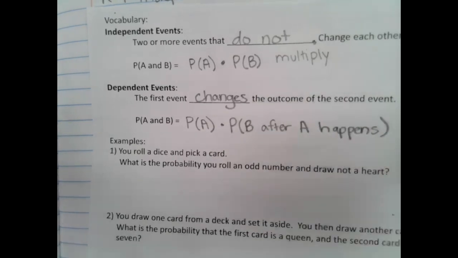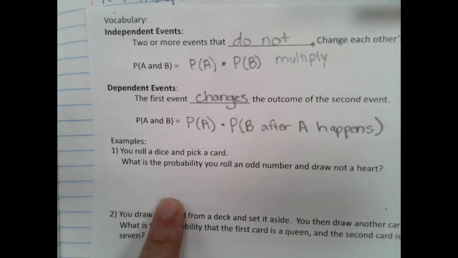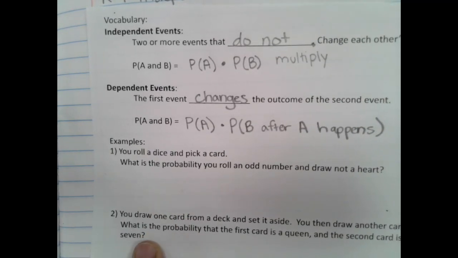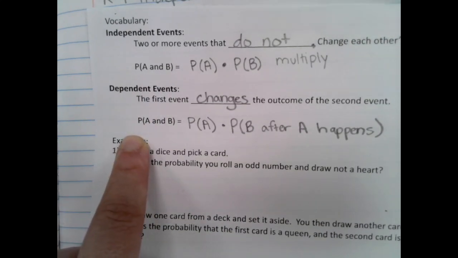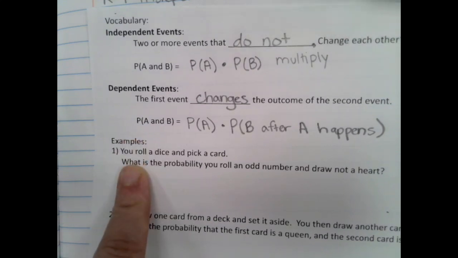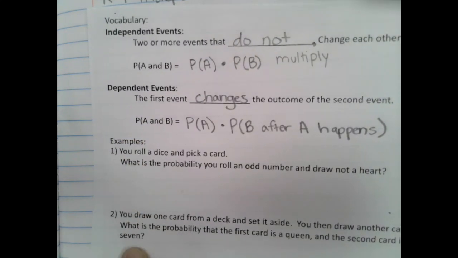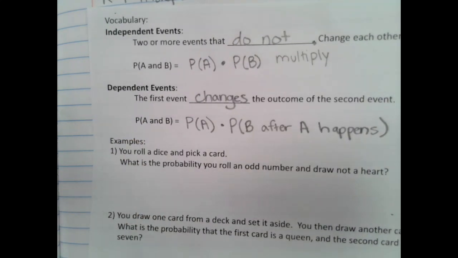Okay, so that probability is going to change as we go. So 2 things that we're doing as we work through this today. First thing we need to do is identify if this is independent events or dependent events. Do our events change each other or do they not change each other? Then we do need to find the probability itself.